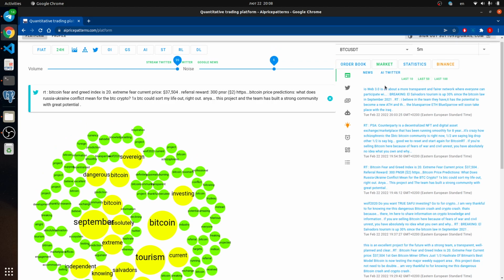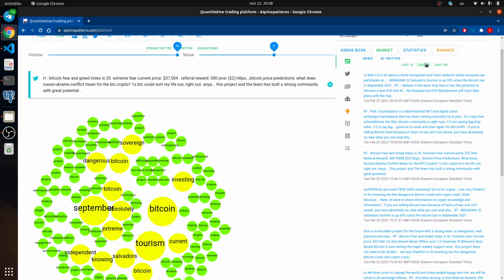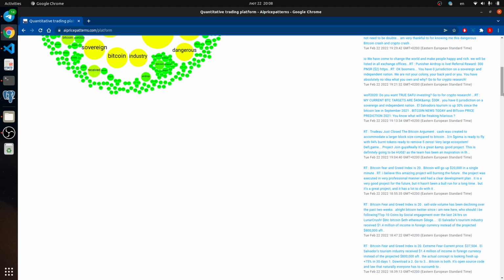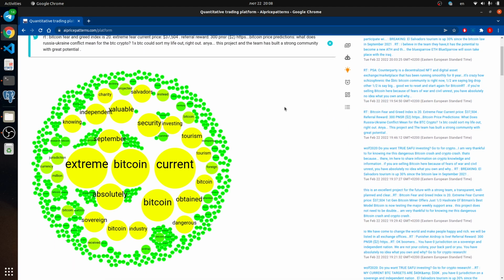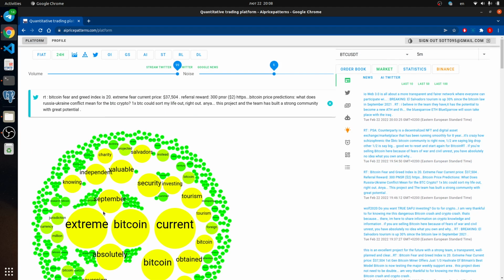Let's analyze, for example, data for the last 50 tweets, and you see we have an extreme. It's very interesting why September is indicated in the Twitter. Bitcoin project, security, data, tourism, current situation. The market discusses the current situation, and we could analyze and make some structure with Twitter data.